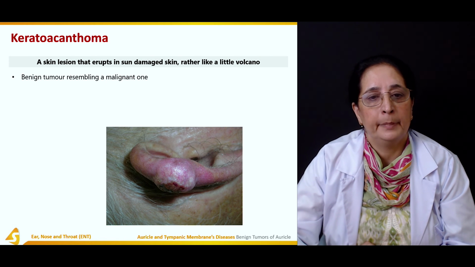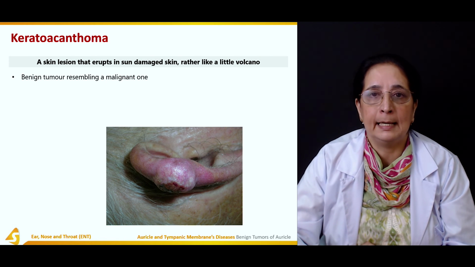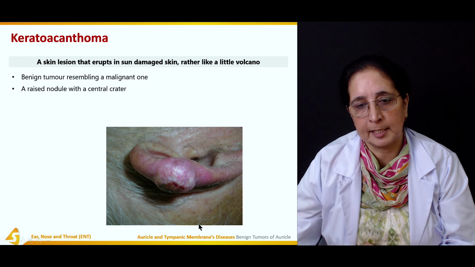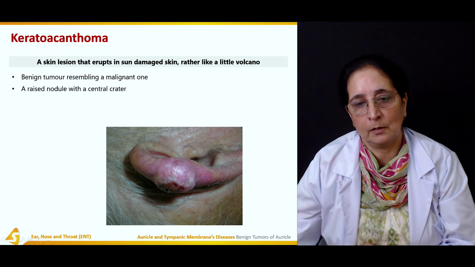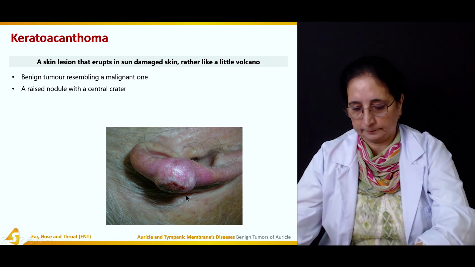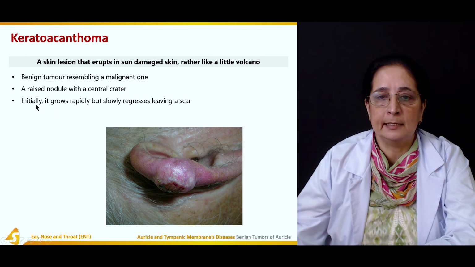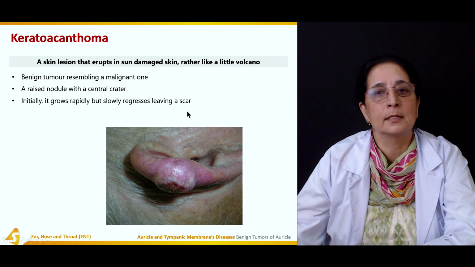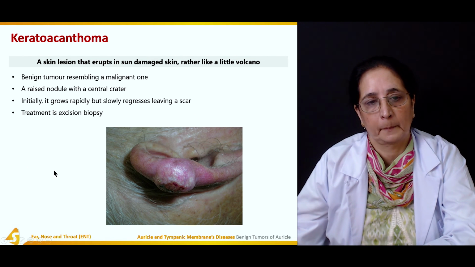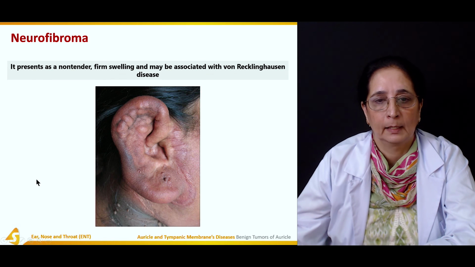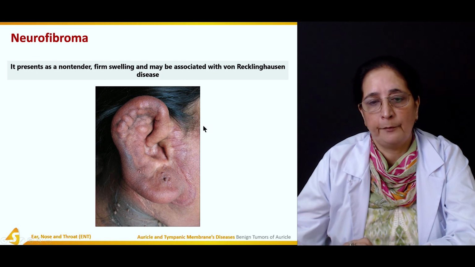Keratoacanthoma is a benign tumor resembling a malignant one, a raised nodule with a central crater. You can see it's like a central ulcer or central crater. It grows rapidly at first, but then slowly regresses, leaving a scar. Treatment is excision biopsy.